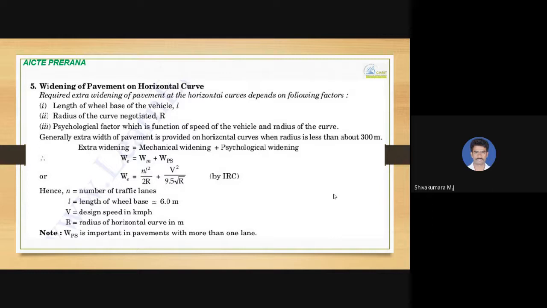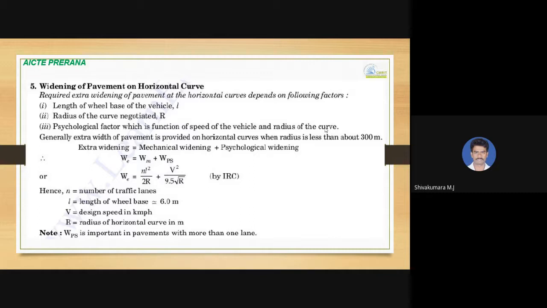The required extra widening of pavement at the horizontal curve depends on some factors. Length of the wheelbase of vehicle: if the length of wheelbase is greater, more widening of road is required; if it is less, it is less. Radius of curve negotiated, that is R, and psychological factors, which are a function of the speed of vehicle and radius of curve. So psychological factors also will influence over here.